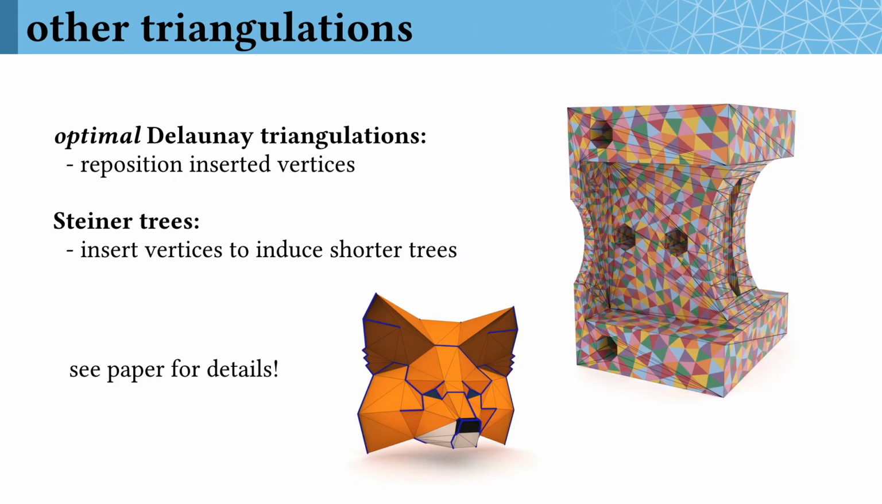And you can actually use these intrinsic triangulations to implement all kinds of other triangulation algorithms beyond what I've already described. In the paper, we further explored optimal Delaunay triangulations and also generating Steiner trees by inserting new vertices to induce shorter minimum spanning trees. See the paper for more details.